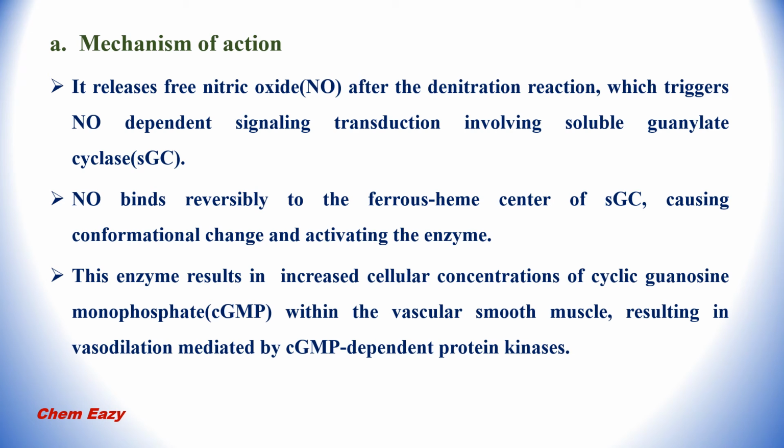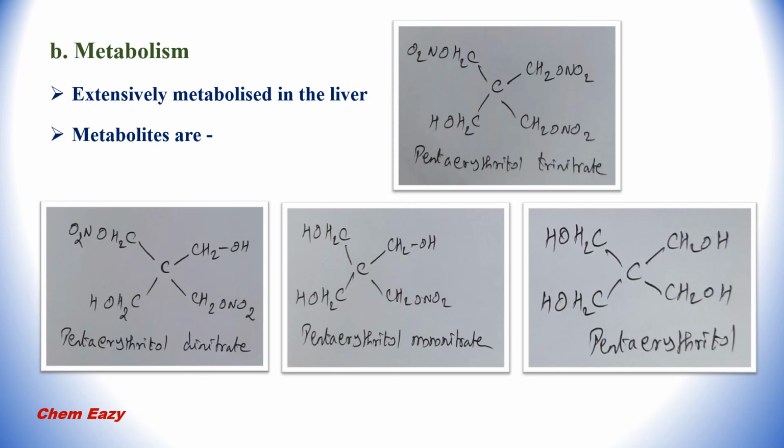Nitric oxide binds reversibly to the ferrous heme center of sGC, that is soluble guanylate cyclase, causing conformational change and activating the enzyme. This results in increased cellular concentrations of cyclic guanosine monophosphate, that is cyclic GMP, within the vascular smooth muscle, resulting in vasodilation mediated by cyclic GMP dependent protein kinases.